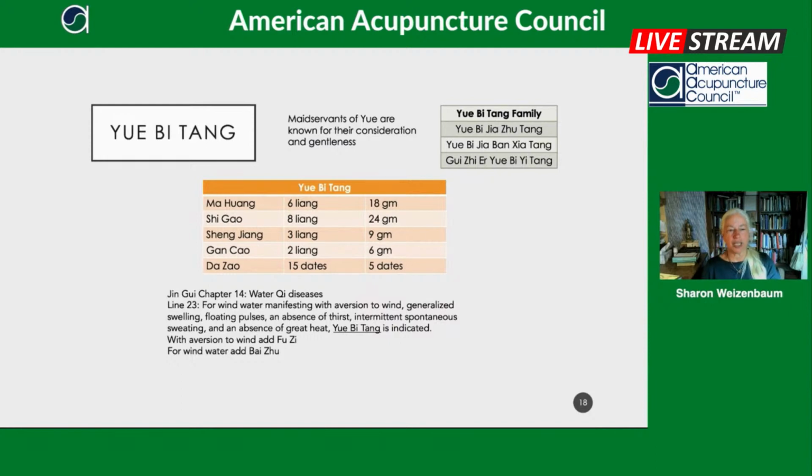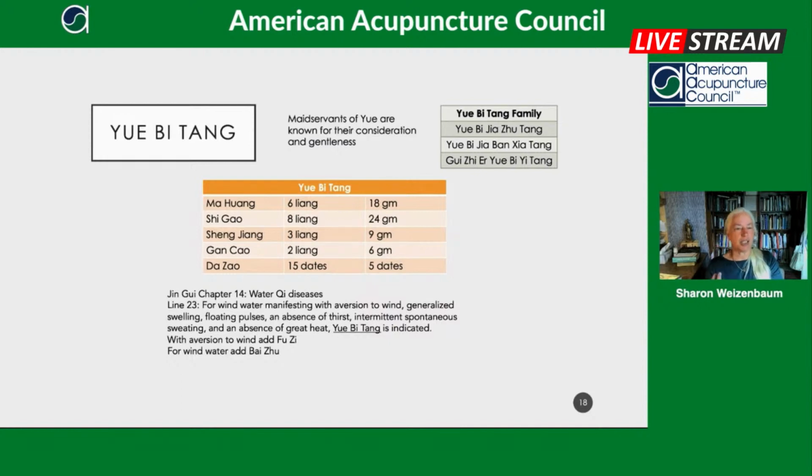And with this formula, you get swelling and pain in the body and sometimes swollen joints that get very hot as well. Same in the Daqing Long Tang pattern. But here the surface is not so cold. There's a formula family of the Yuebi formulas where you can add Baizhu if there's more dampness and a thicker coating on the tongue.